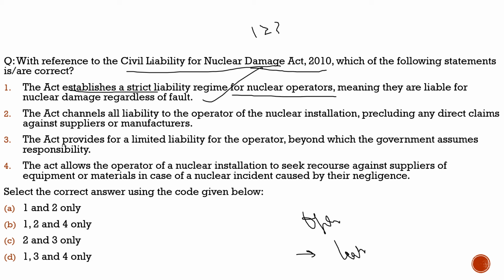Second statement: the act channels all liability to the operator of the nuclear installation, precluding any direct claims against suppliers or manufacturers. 100% correct. There is no direct claim, but there are a few provisions which talk about it.